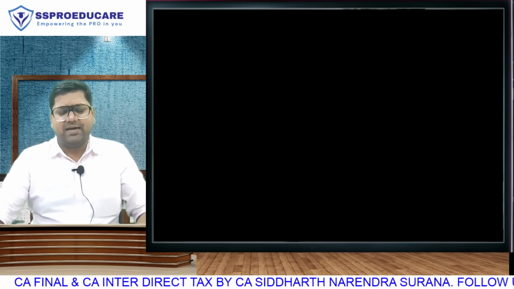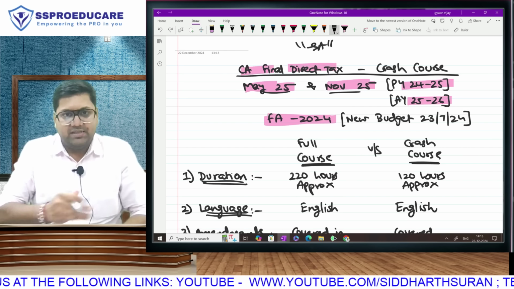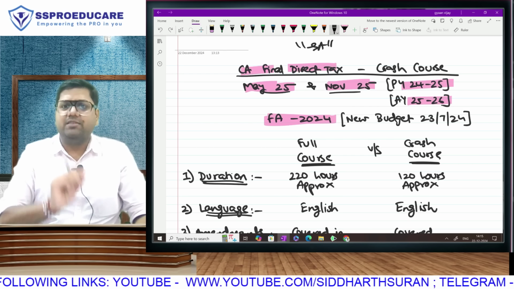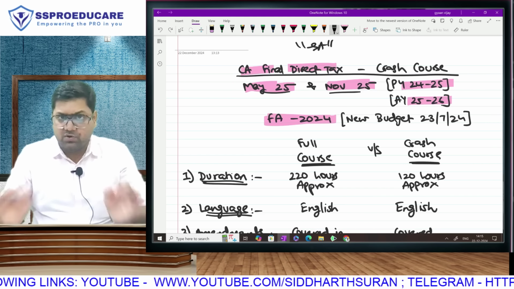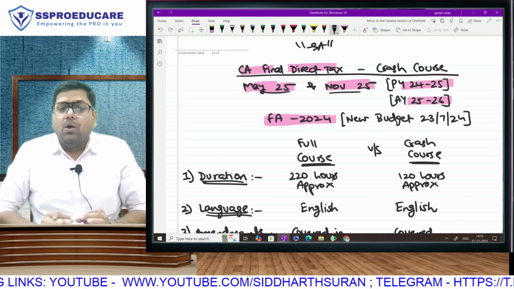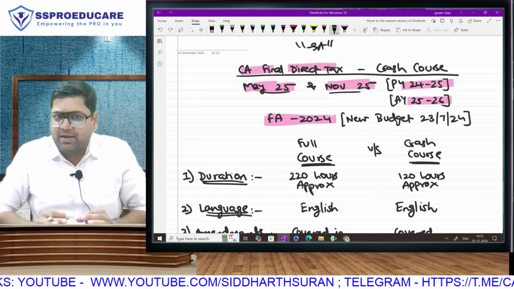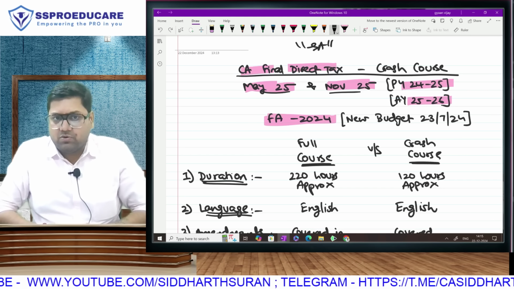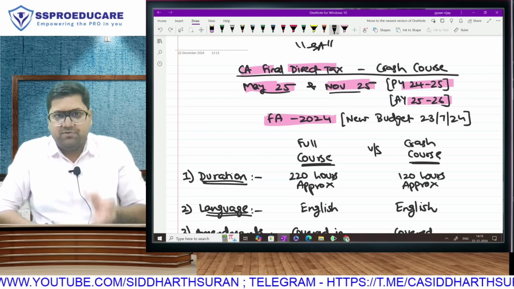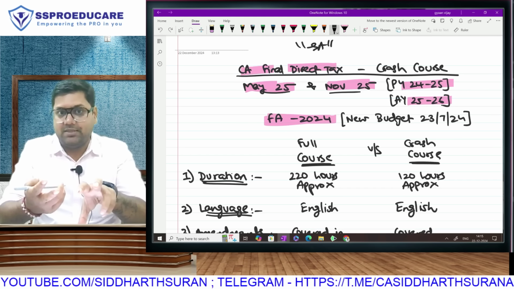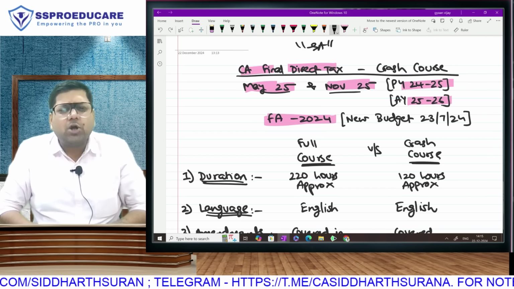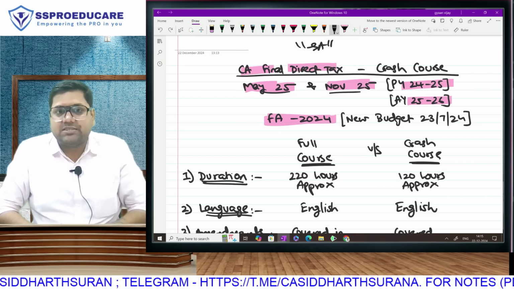The new budget was introduced by the finance minister in the parliament on 23rd of July 2024. Obviously, then it underwent the process of becoming the Finance Act, and all the amendments that were introduced in the new budget on 23rd of July 2024 will also be covered. While we are doing this crash course, it is my humble suggestion to all the students that the new budget 2024 Finance Act, the Finance Act number 2 presented by the new government, finance minister is same, but that budget has brought some massive amendments, massive amendments.